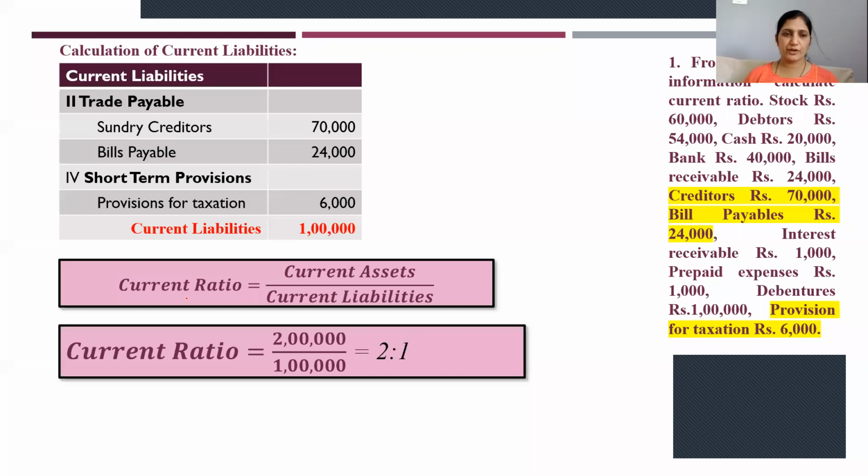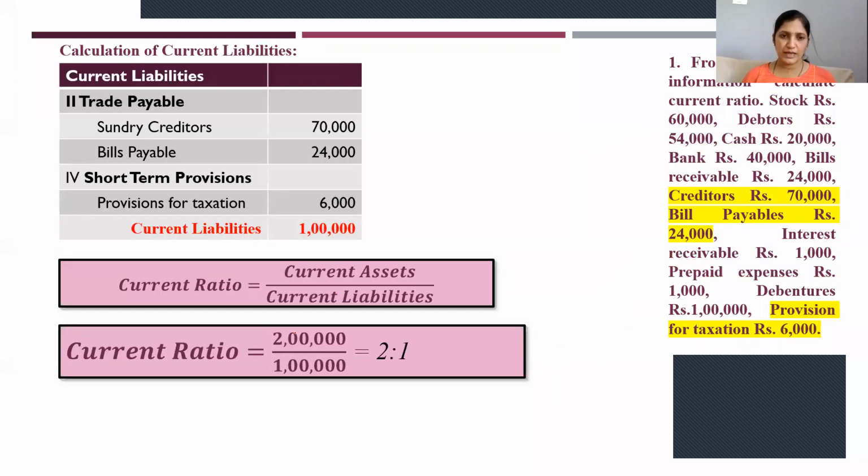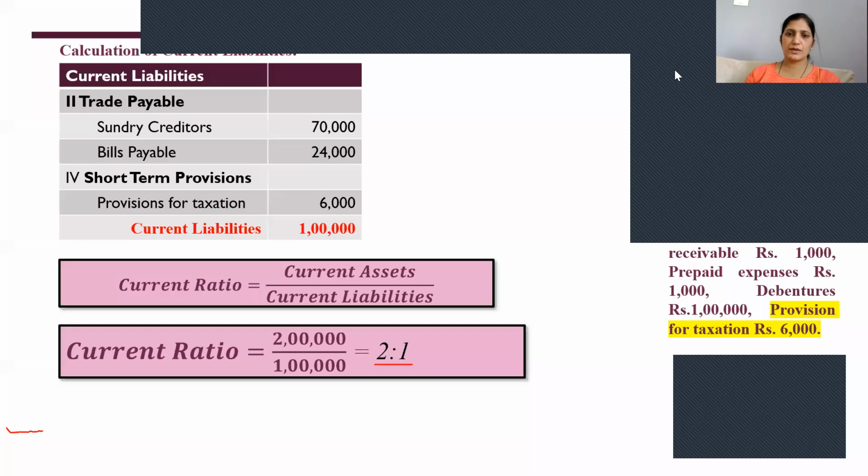Now, as per our formula, current ratio is equal to current assets divided by current liabilities. So current assets is 2 lakh, which we had seen here. So this 2 lakh is taken here. 2 lakhs divided by 1 lakh, you will get it as 2 divided by 1, that is 2:1. This is the ratio. Okay. The next one, this is how you'll calculate the current ratio. I will give one more problem here.